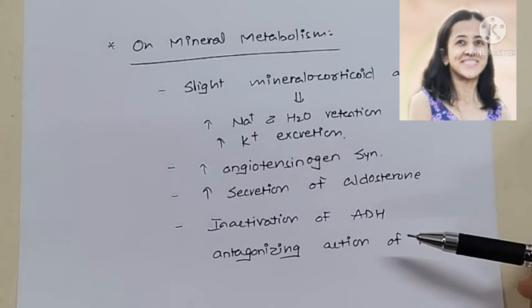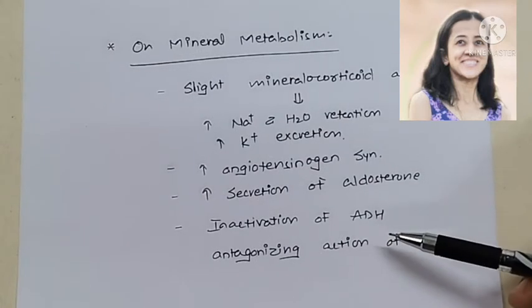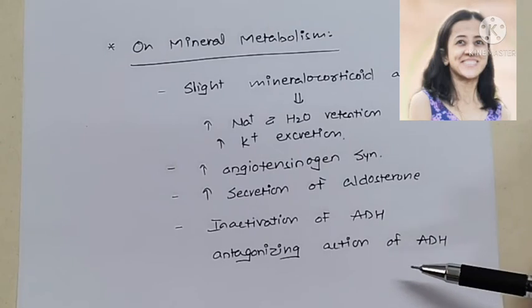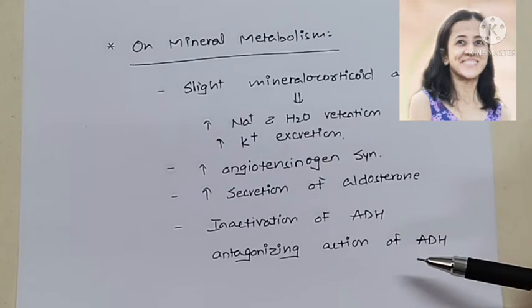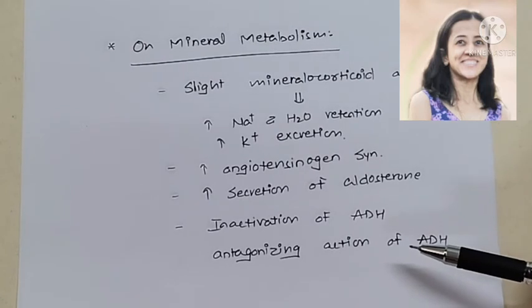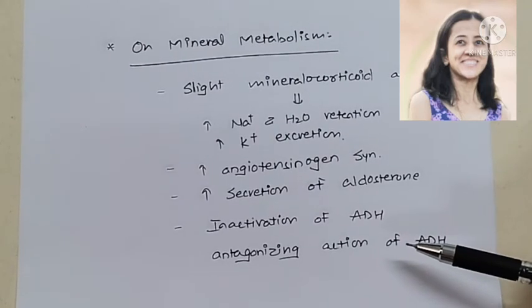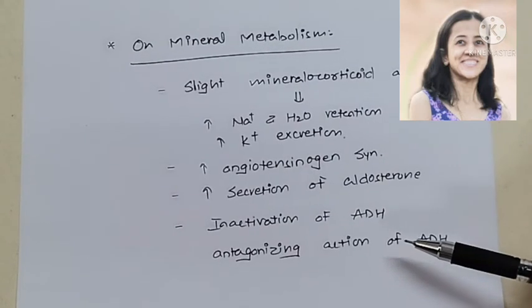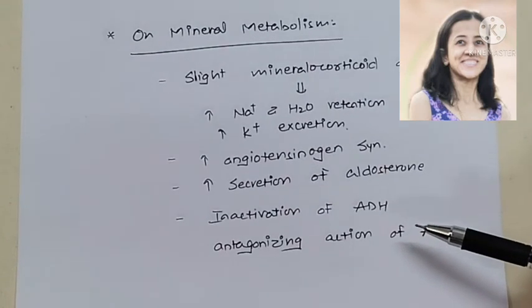Another effect is it increases inactivation of antidiuretic hormone by the liver, and it antagonizes the action of ADH. What is the action of ADH? That is antidiuresis, means formation of concentrated urine. So when glucocorticoids are reduced, there is dilute urine because the antidiuretic effect is lost.